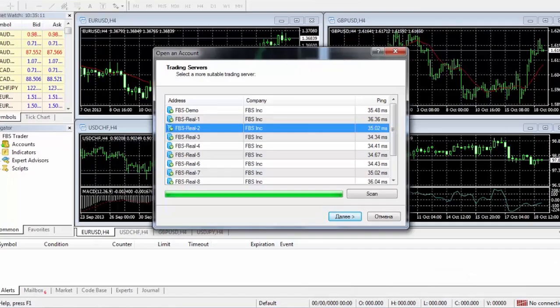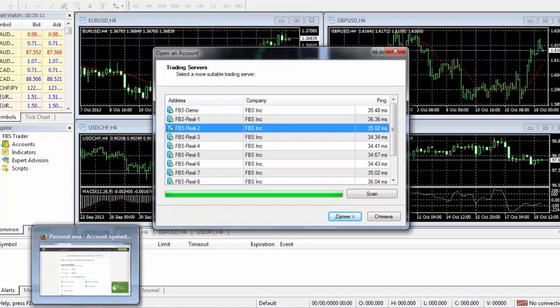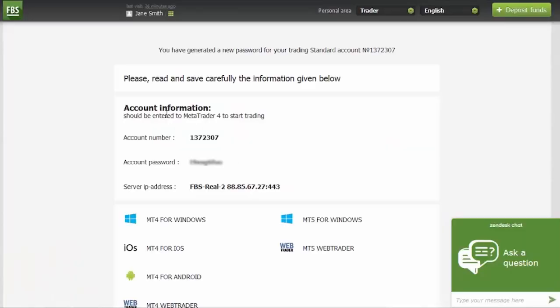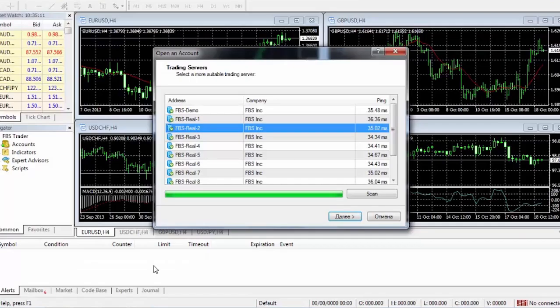Once the program is launched, you'll see the login window. Firstly, you will need to choose your trading server. You can see that MBS has many trading servers. The number of your server is also in your account information. You can see how it is here, MBS Real 2. So we choose MBS Real 2 and press Further.